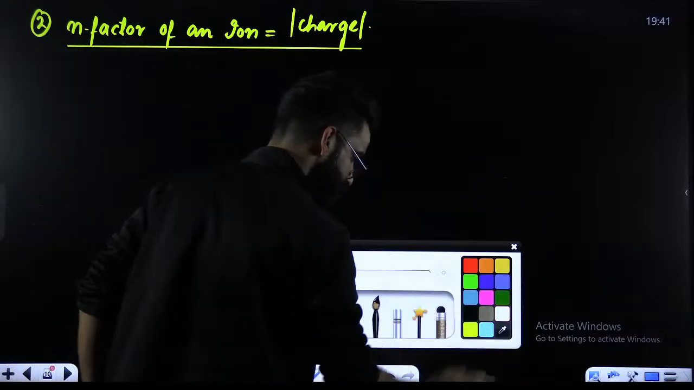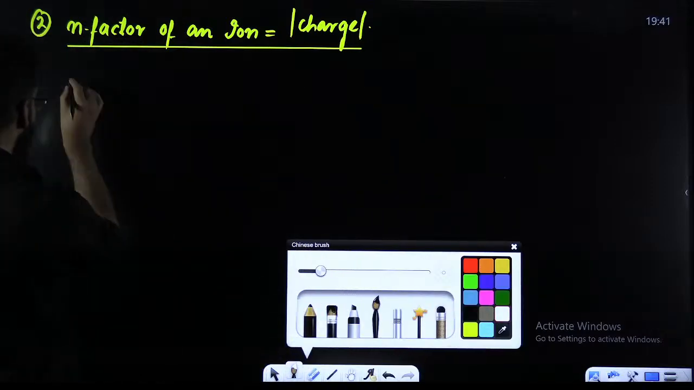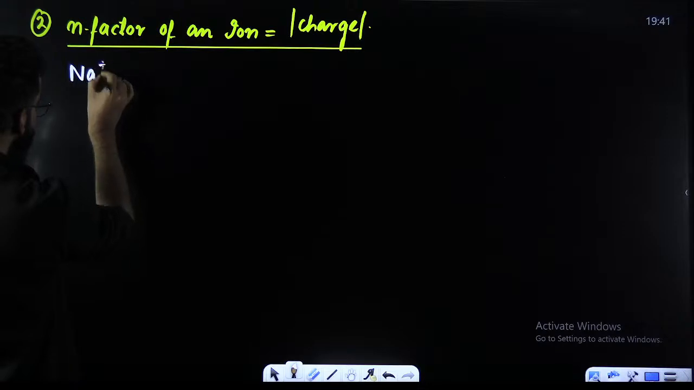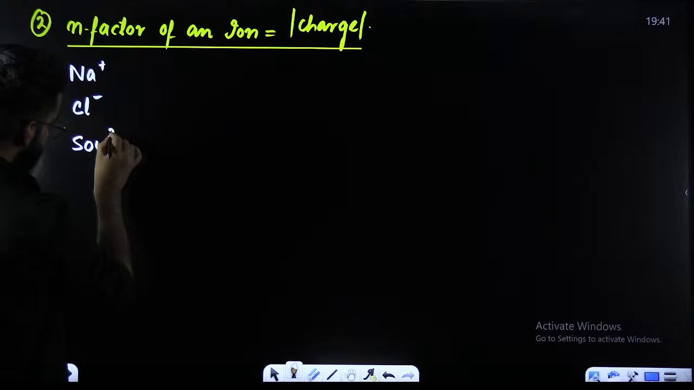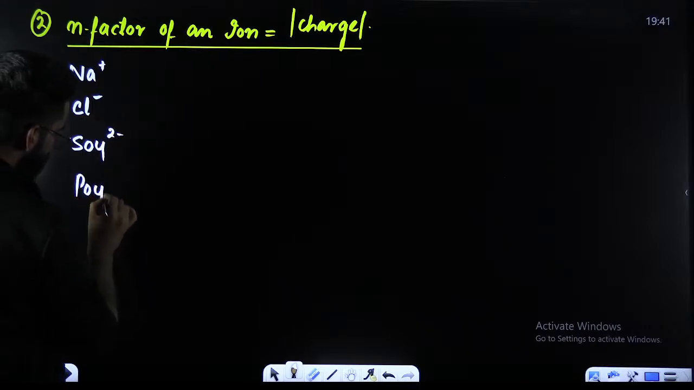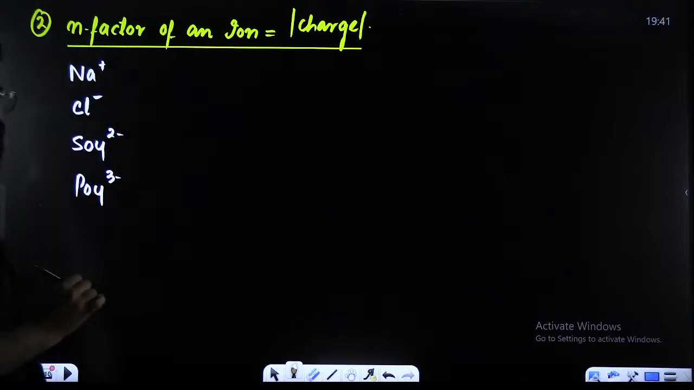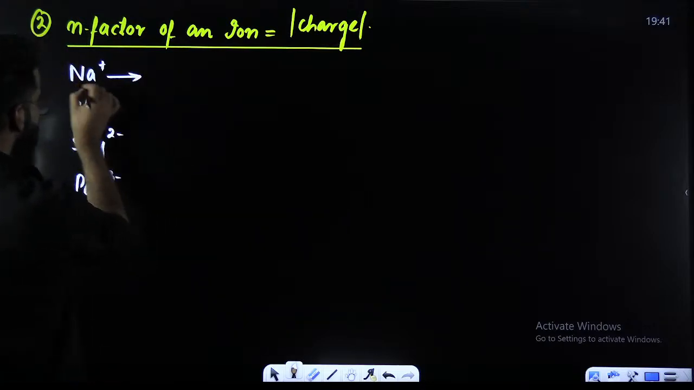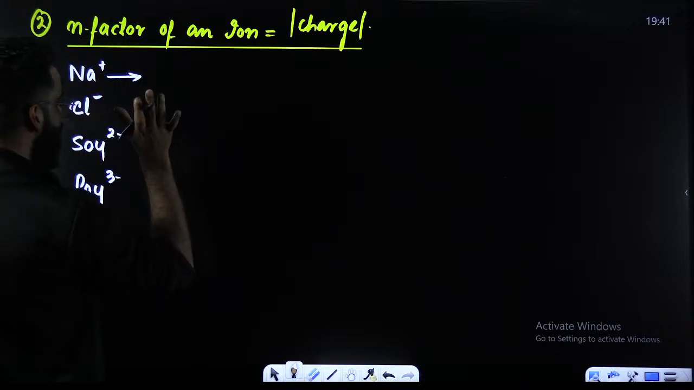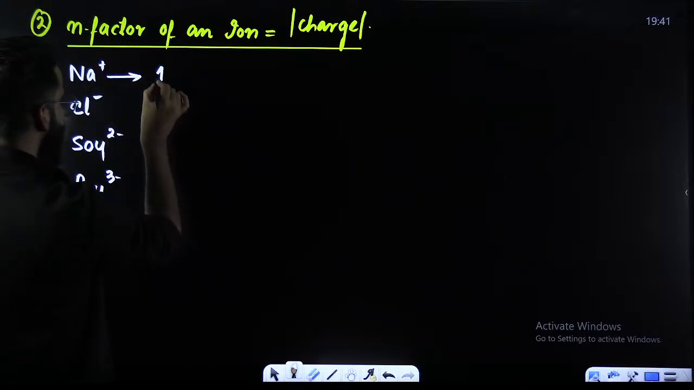For example, let me take certain ions over here. Let's say we have got Na positive. Let's say we have got Cl negative. Let's say we have got SO4 dinegative. Let's say we have got PO4 trinegative. These are different ions which I have taken over here, right? Now, what is the charge on sodium? It's +1. Just talk about the magnitude. Magnitude of charge here is 1.